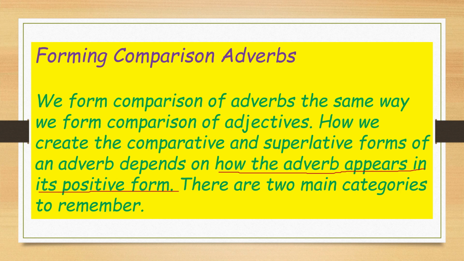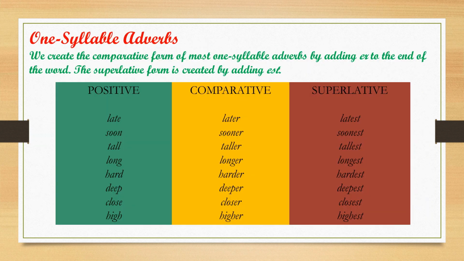One syllable adverbs. What is one syllable? We say it only at a time. Suppose papaya, you say papaya. How many sounds? Three sounds. Tomato. If the word is in one syllable, we create the comparative form of most one syllable adverbs.